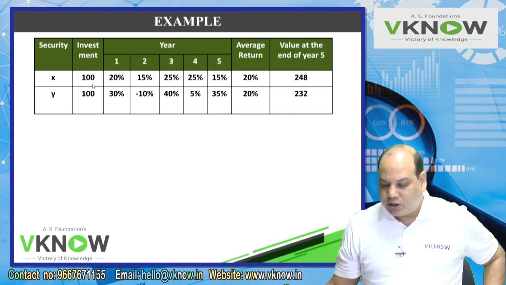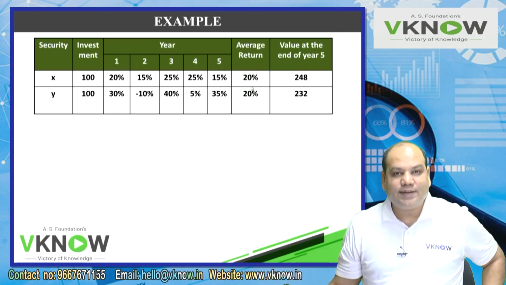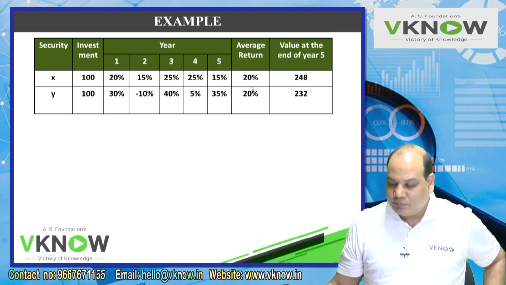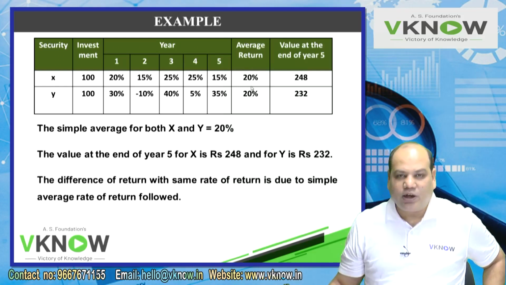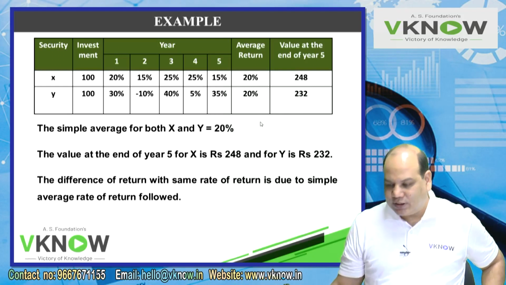That means when you take 100 plus 20, you are adding 15% to 120. Whereas this average return is calculated using simple average return. So it is because of simple average and compound return that the values at the end are different under the two, even though their simple average return was the same.